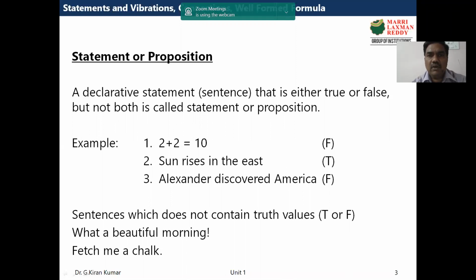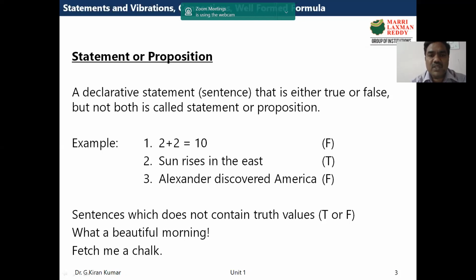You would have heard this statement topic maybe at the school level or maybe at the intermediate level. So you may be aware, but let me tell once again. A statement or a proposition basically is a declarative statement that is either true or false, but not both simultaneously. Any statement, if we can decide that as true or false, we call that a statement. Very simple. Let's see some examples.